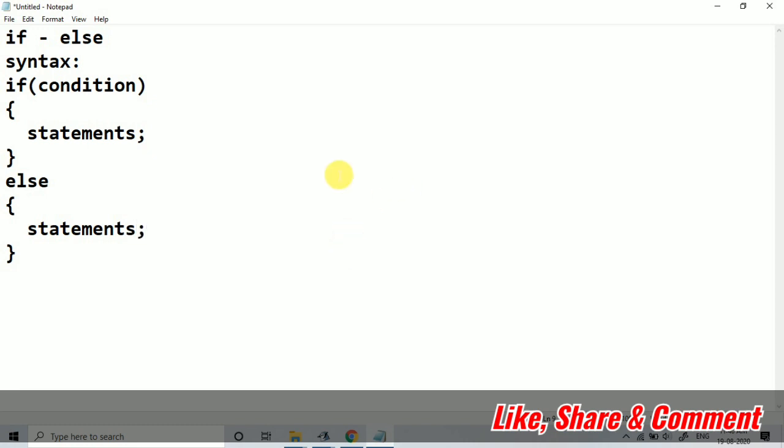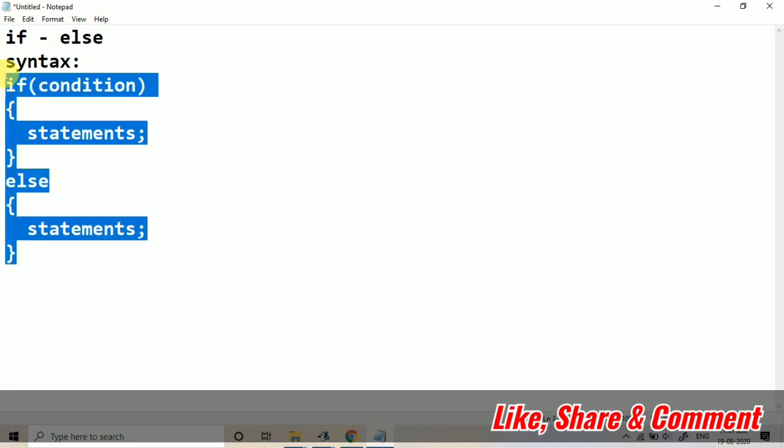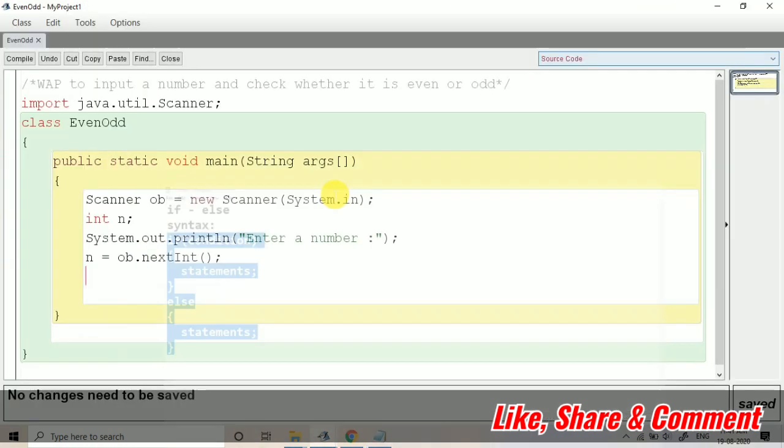So basically what happens, first of all the if condition is checked. If this particular condition is true, in that case it will come inside and print this statement. But if this condition is false, then it will not come inside the block of if, and it will go towards the else, and it will print the statements which are in the else block. So this is the syntax of if else. I'm just taking this syntax and we will apply the same thing here.